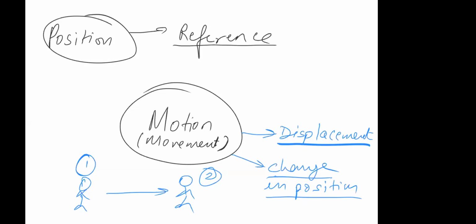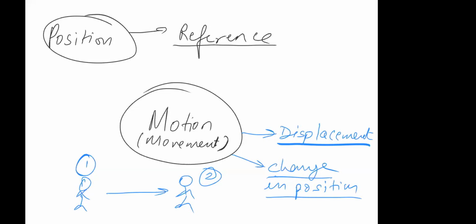Whenever you define location, you define it with respect to something. You will say, once you enter the class, see the third seat over there and you'll find my lunchbox, right? Reaching that classroom is important. If you enter from one gate, the location will be something. If you enter from another gate, the location will be something else. So it depends what your reference is, from where you want to see that object. As far as position is concerned, it's a relative thing. It depends on what your reference is.